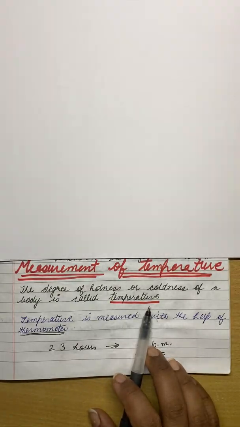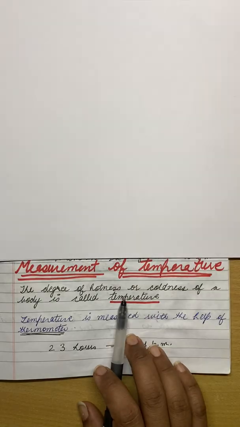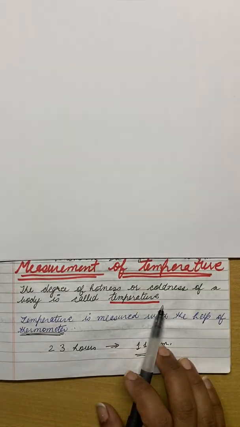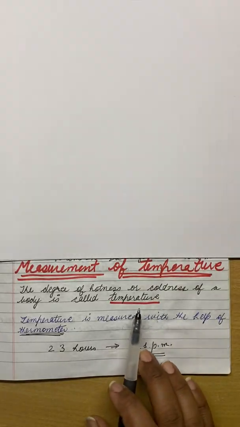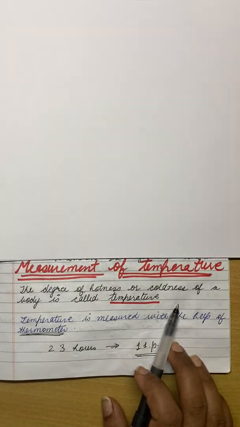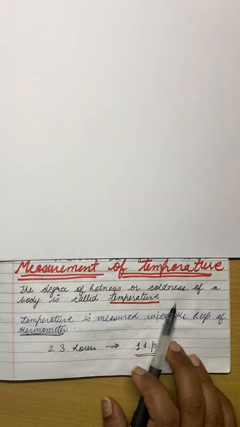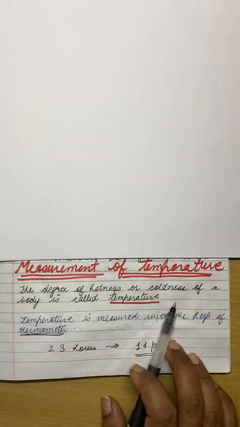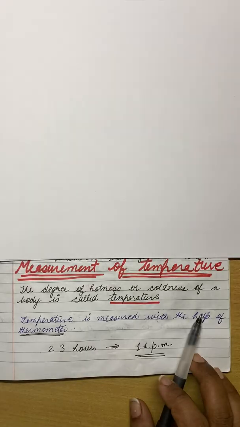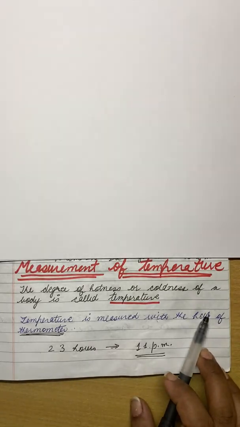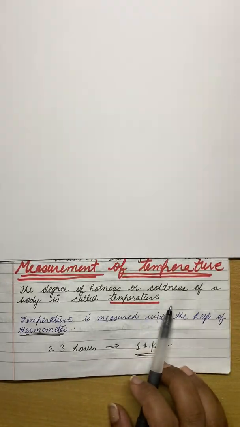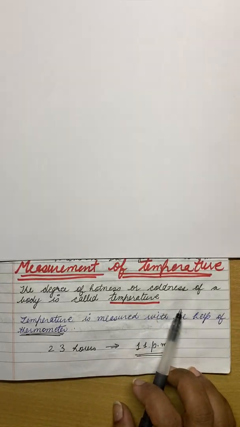right? Now in temperature, the heat always flows from a hot body to a cold body. For example, when you touch a hot teacup or a cup of hot tea, the heat is transferred from the hot cup to your hand and it gives you a feeling of hotness, right? That means the heat energy travels from a hot body to a cold body, right?